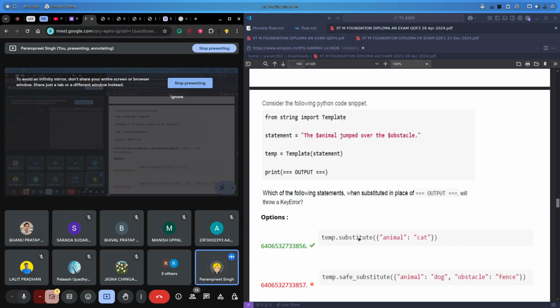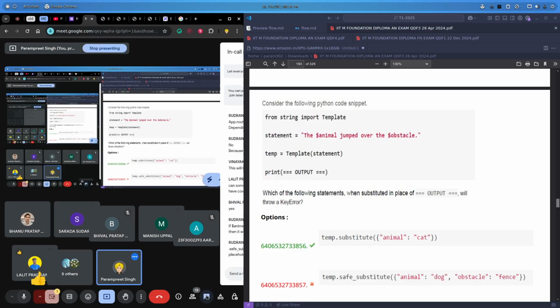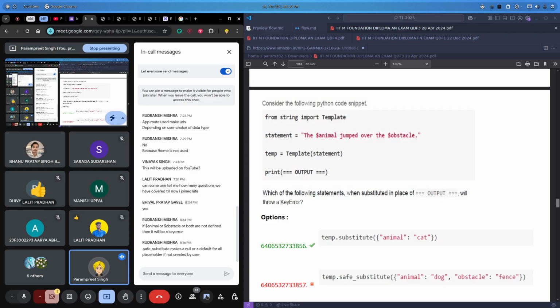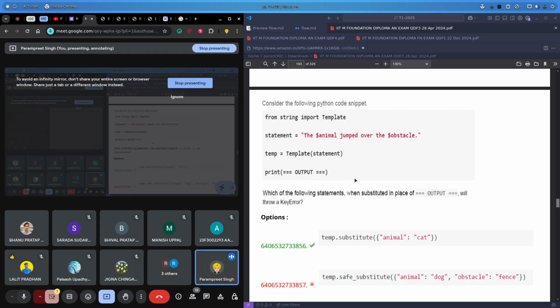Then whatever the question is saying, apply each and every option to the code and see what output you are getting. That way you will understand exactly what is happening in the whole code. You will also get some practice and your concept will be clear. And if you have any doubt, you can ask me, or even ask ChatGPT or Perplexity as well.